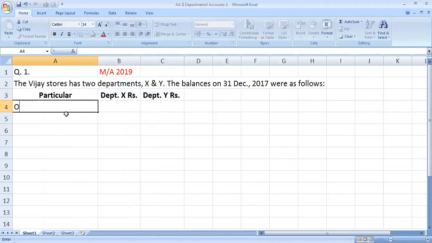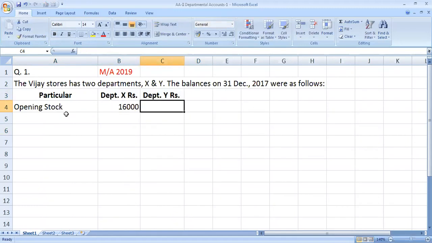First item, opening stock of rupees 16,000 of department X, department Y 12,000.